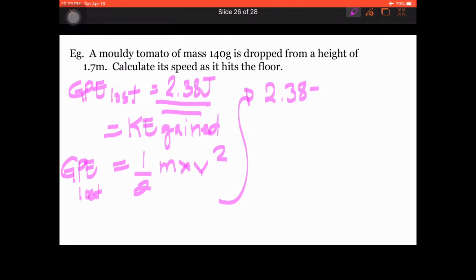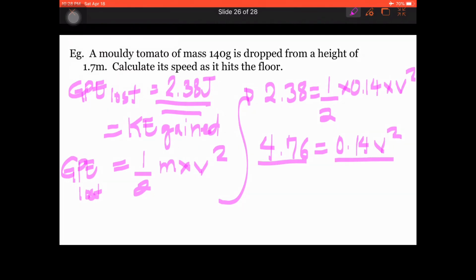Okay, substituting 2.38, we are going to get 2.38 is equal to 1/2 of the mass. Mass is still 0.14 times v squared. Now we are going to manipulate this. 2 times 2.38 will be 4.76 is equal to 0.14 v squared. Dividing both sides by 0.14, we'll be able to cancel this. Therefore, v squared is equal to 4.76 divided by 0.14 is equal to 34.